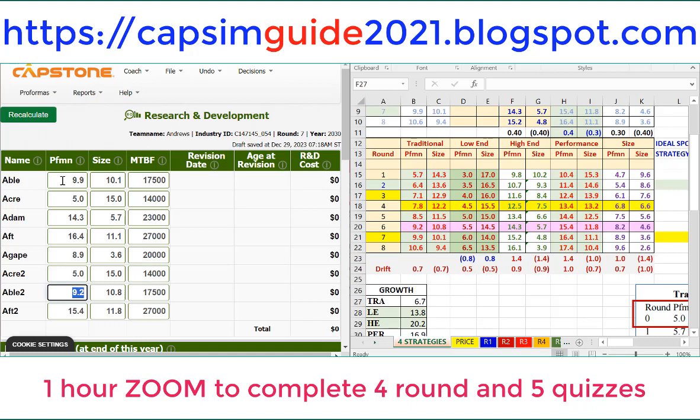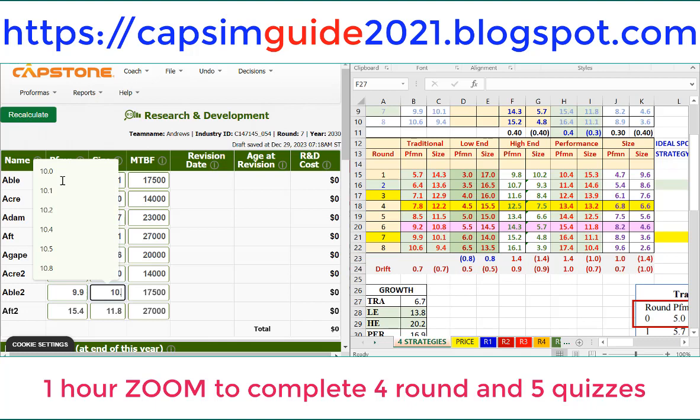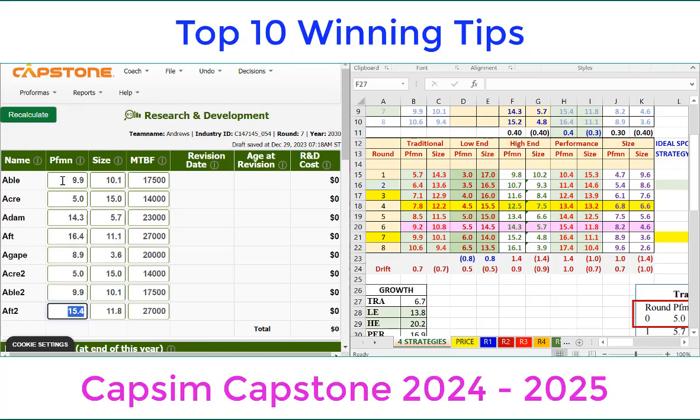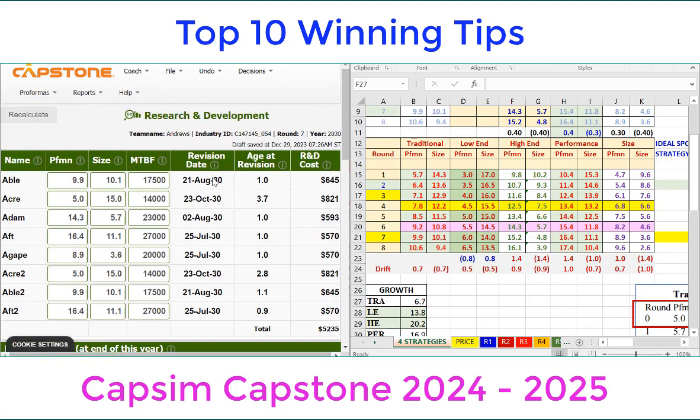We have added new products, so now we have 3 new products in round 1 to 3. So now it can double the sales and profit in round 4, 5, 6, 7 and 8. Now we have top sales and top profit. So we update the second traditional product, the second low-end product, and the second performance product. So you check the launching date. That's very important, IND is very important. You check the launching date in 30s, okay.